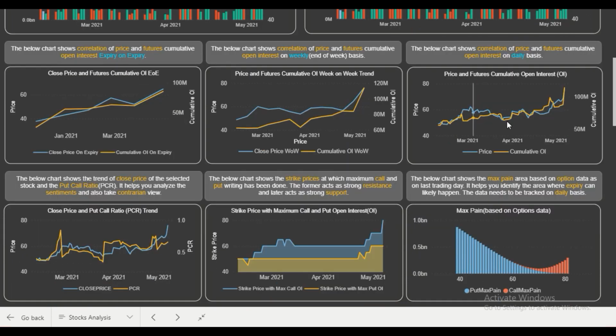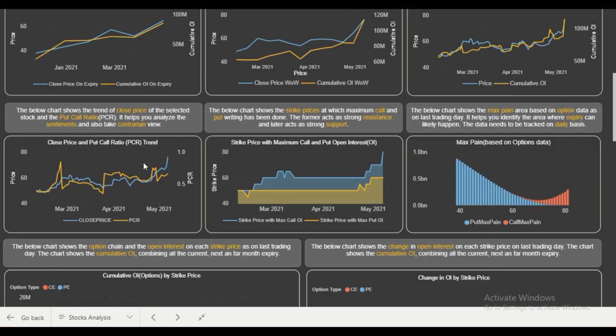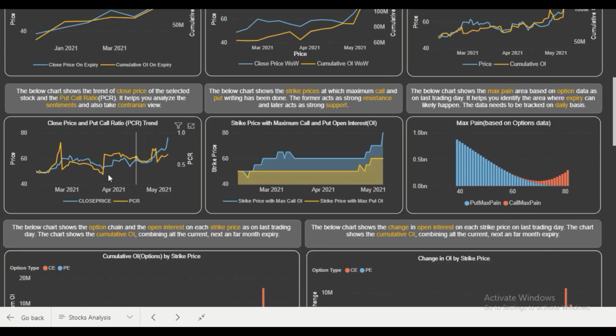So friends, from the futures positions we have analyzed that a lot of new long positions are getting added and people are bullish. Now let's analyze the options data also. So we'll start with the PCR trend.